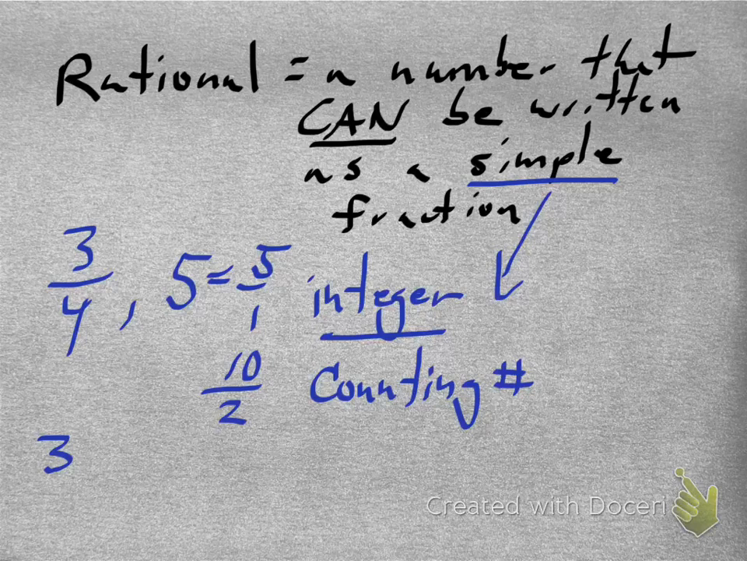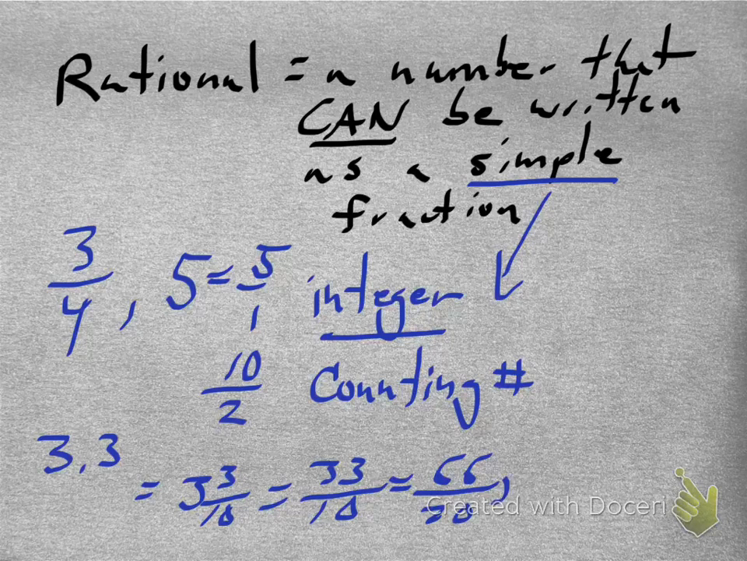How about the number 3.3? Well, again, yes, because we can write that as 3 3/10, right? Yeah. And 3 3/10 is the same thing as 33 over 10. It's also the same thing as 66 over 20. There's actually an infinite number of ways to write any rational number as a fraction. So if there's a way to write it as a simple fraction, it's in the rational numbers.